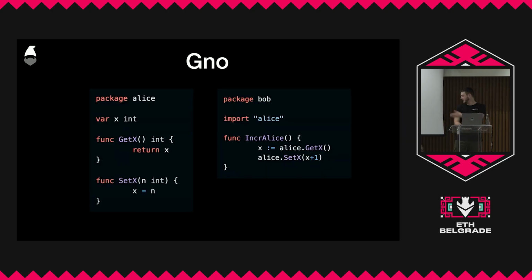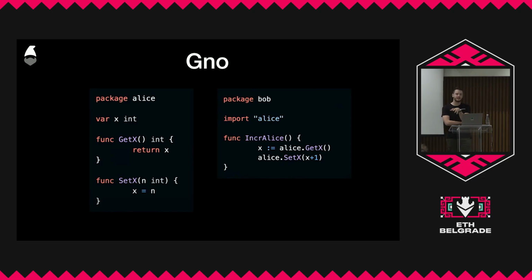Essentially, this is GNO. And you see that it looks like what we just wrote in Go, or basically identical, right? So here on the left, we have a package called Alice. Let's say Alice made this package. And on the top, she defined a variable called x, and it's an int. And then she defined a getter and a setter, right? So nothing special, very, very simple.